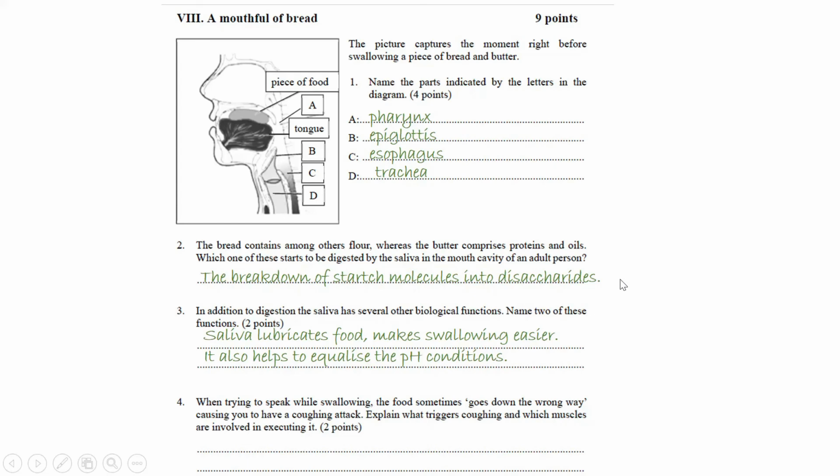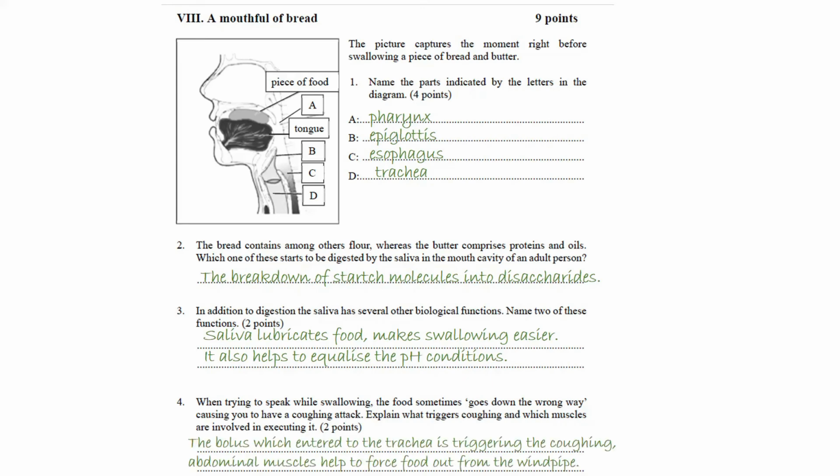When trying to speak while swallowing, the food sometimes goes down the wrong way, causing you to have a coughing attack. Explain what triggers coughing, and which muscles are involved in executing it. So whenever we are coughing, the abdominal muscles have the major role in the process, and the agent that is triggering this coughing is the bolus, the food that actually went down the wrong way. So the bolus, which entered the trachea, is triggering the coughing. Abdominal muscles help to force food out from the windpipe, so from the trachea.